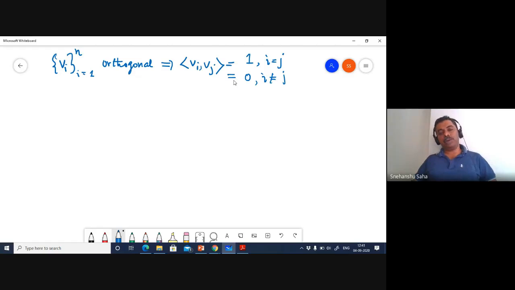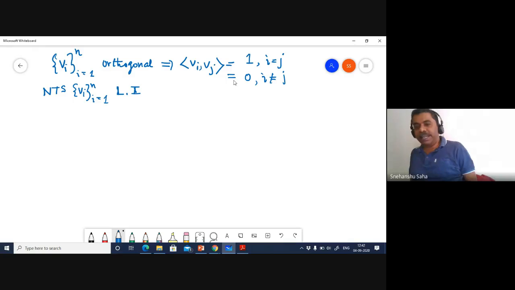Now I just need to show that these guys are linearly independent as well. Well, how do I show that a set of vectors is linearly independent? Can you recall?